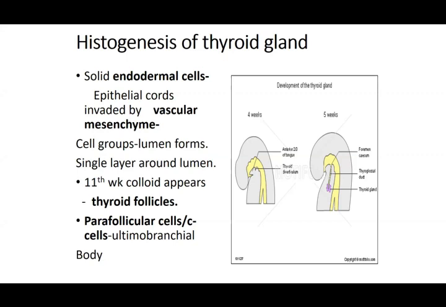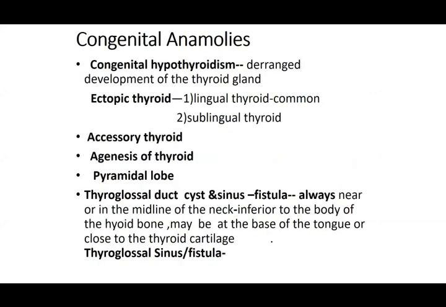They are also called C cells or ultimobranchial cells because they are produced from the ultimobranchial body, which was from your sixth pharyngeal arch. So that is the histogenesis of the thyroid gland. You have an endodermal component, a mesenchymal component, and a component from the pharyngeal arch. So three places where you get a contribution that develops your thyroid gland.